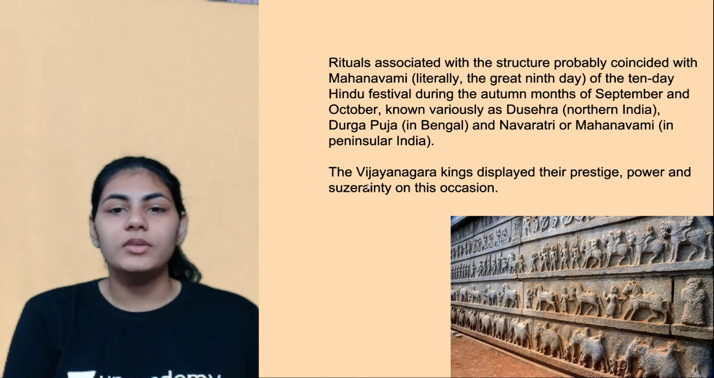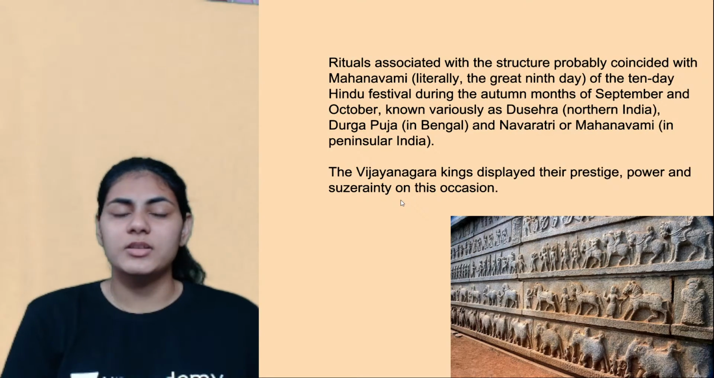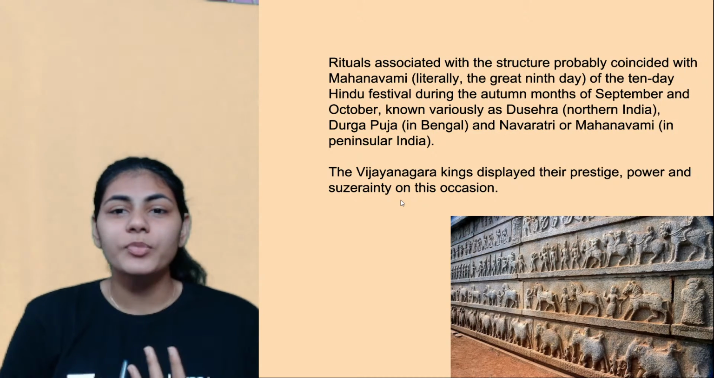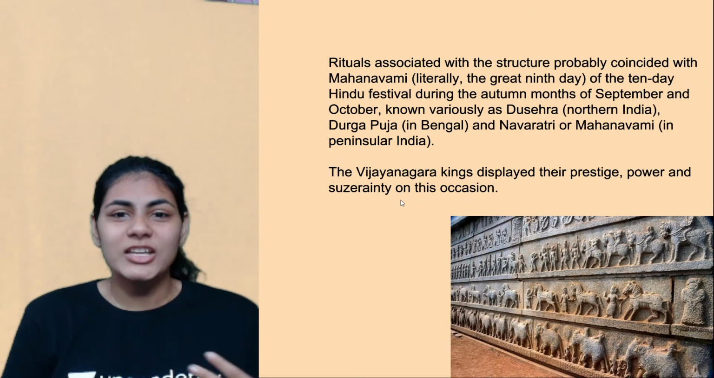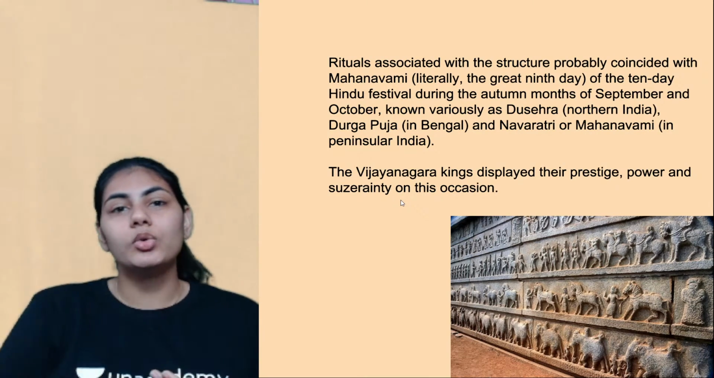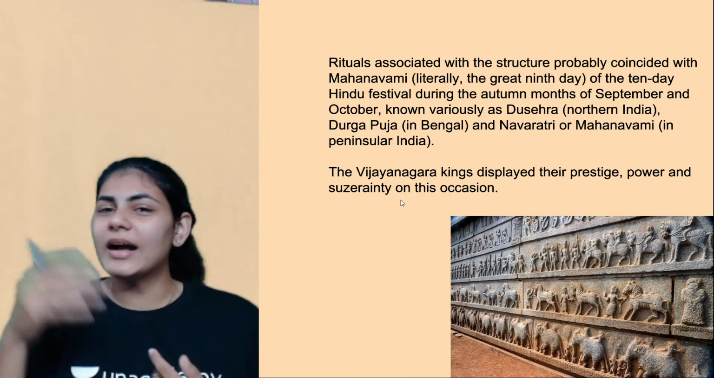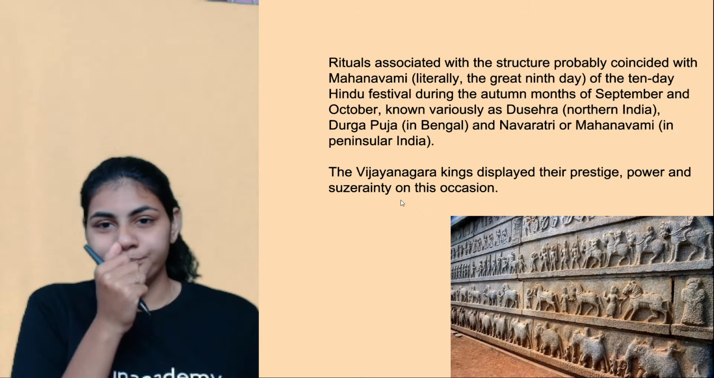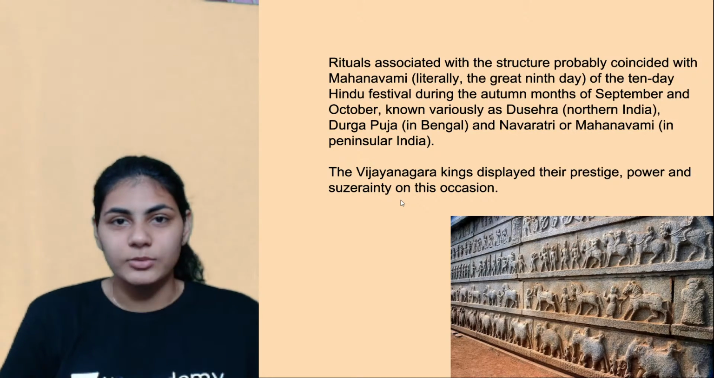Again, the Vijayanagara kings displayed their prestige, power and suzerainty on this occasion. Obviously, when there's a special occasion or any religious function happening, kings will display all their power and might, their prestige, their sovereignty, so that other rulers will look at them and be afraid to wage a war. Everything ties back to politics at the end of the day, right? So that's how the Vijayanagara kings displayed their power on the 9th day of the festival.